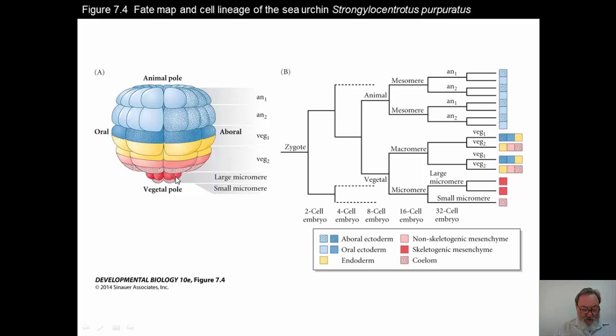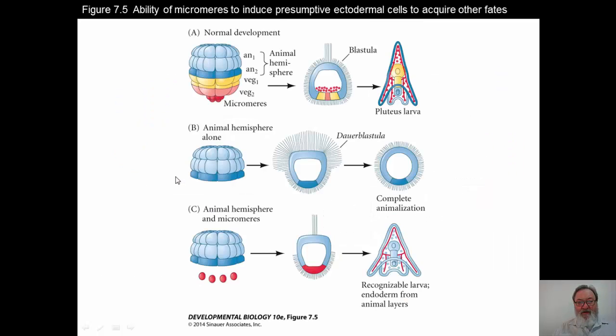The small micromeres really play no role in embryonic development per se, but later on they will help to form the germ cells. So they will form the eggs and the sperm later on as the animal continues to differentiate and form into adulthood. There are some interesting experiments that tell you what these micromeres are capable of doing.